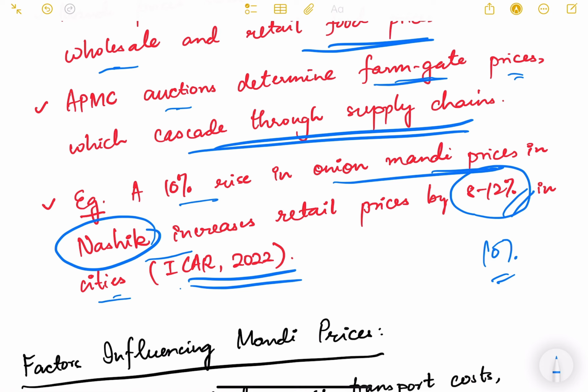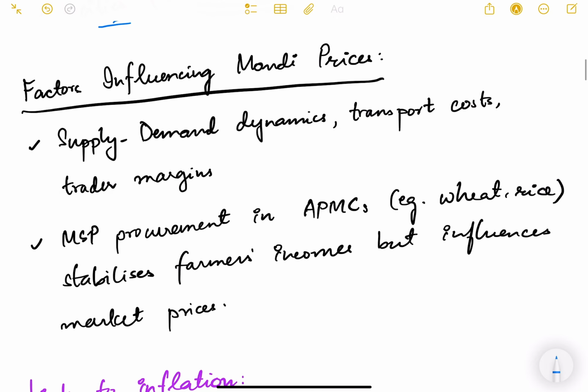So there is a full transmission of the price increase from the mandi level to the customers. Now, what are the various factors influencing mandi prices? Let us first understand the first point of contact where the transactions happen and how different factors influence those prices, that is, mandi prices.